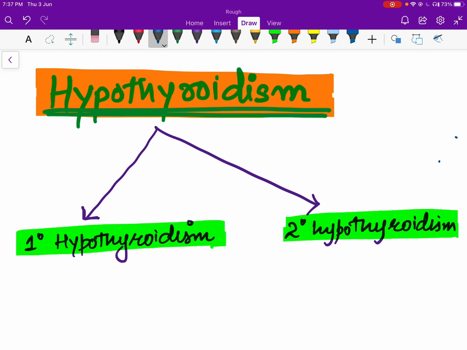Hello friends, in this section we are going to discuss the abnormalities related to thyroid gland. So we'll start our discussion with this important topic called hypothyroidism. So see, there are different conditions related to hypothyroidism.